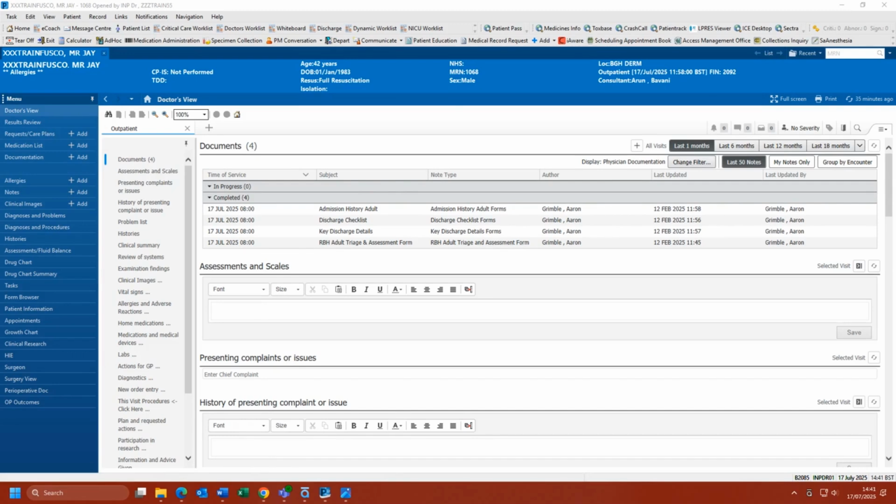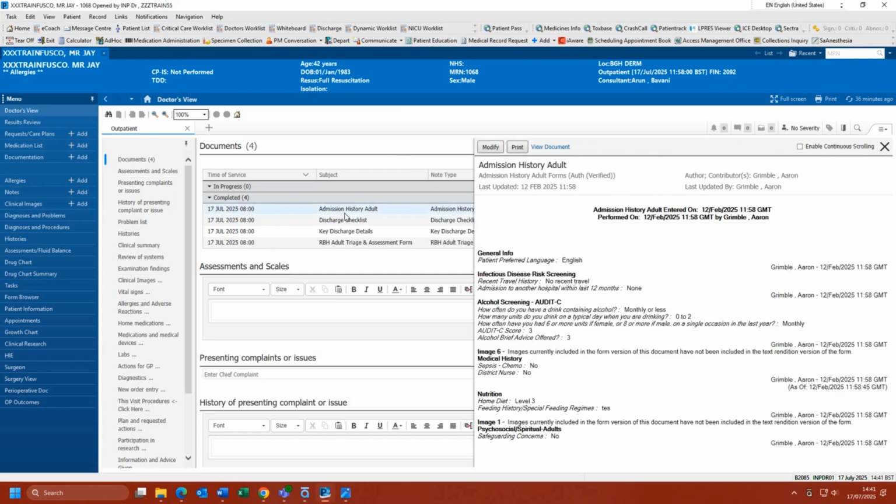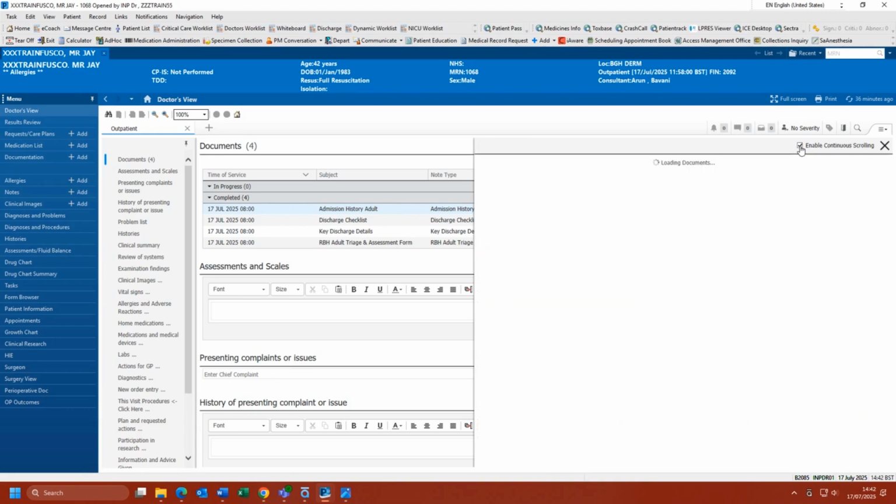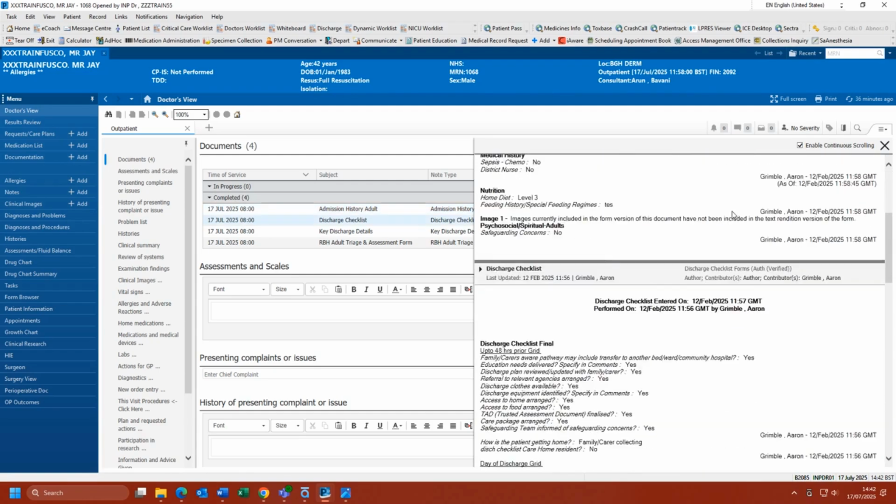Within the Documents component, you will find any previous consultations recorded, referral letters from external care providers, inpatient documentation, and things such as results and prescriptions. Click on a document to view. Above the documents, you will see a Modify button if it needs to be revised, a Print button if you need to print this, and a View Document button to allow a full screen view and view an imported document from an external system. On the right, you have the Enable Continuous Scrolling option. This allows you to use the scroller on the mouse to navigate between documents.